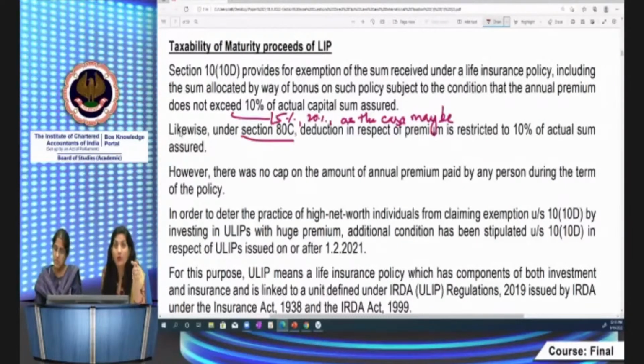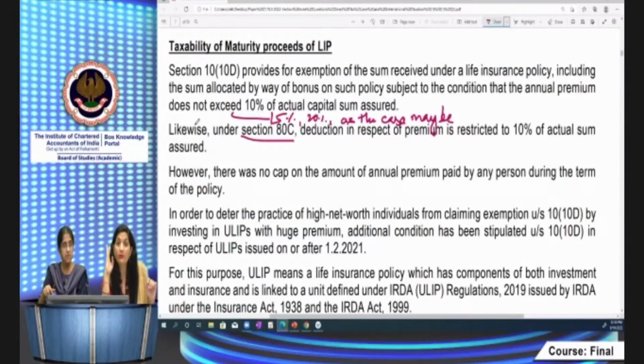In order to catch those high net worth individuals, these exemption provisions are being amended to tax ULIPs with higher premium, that is, premium exceeding 2,50,000. For those ULIPs, exemption provisions are not available. What are those provisions? Actually, we have to see holistically what the exemption provisions are in respect of ULIPs or the other life insurance policies, and what are the taxable provisions which are being incorporated this year.